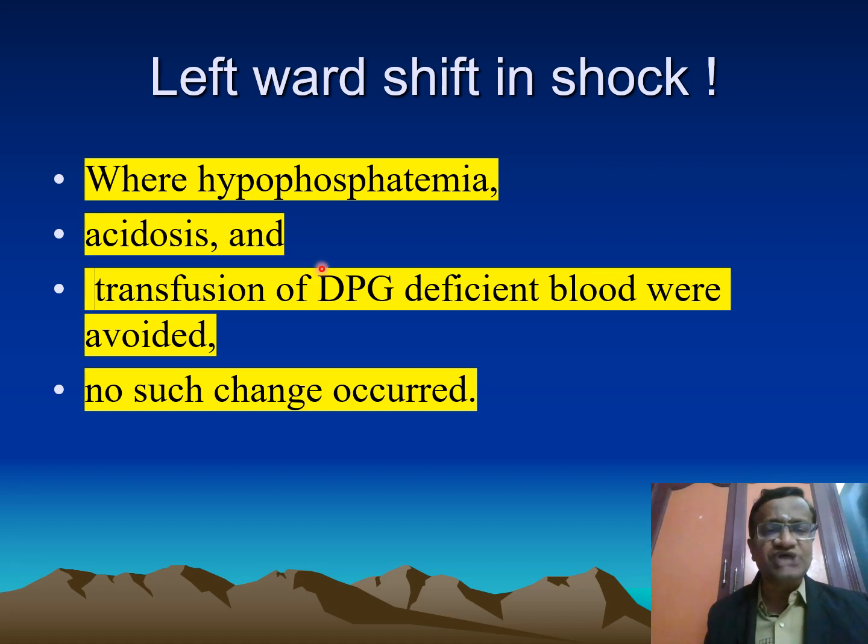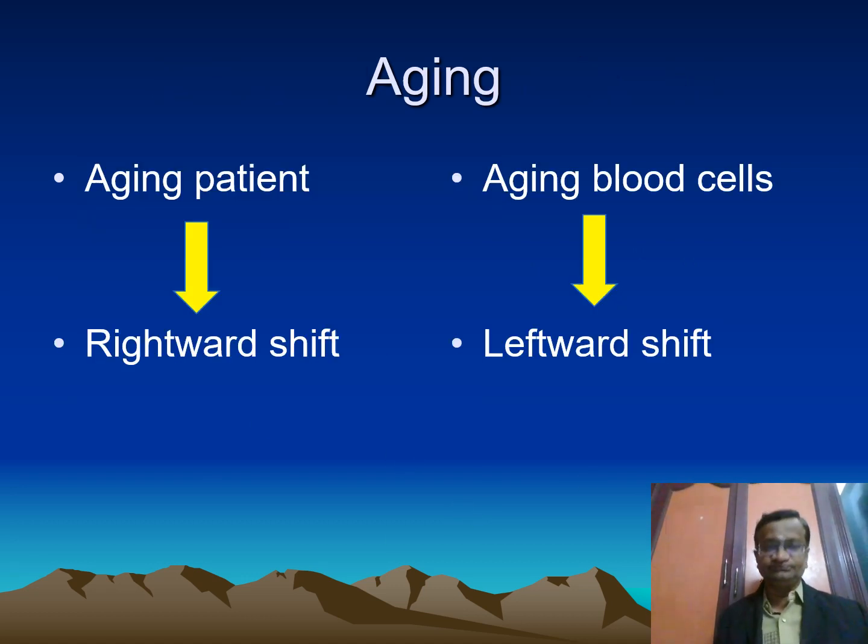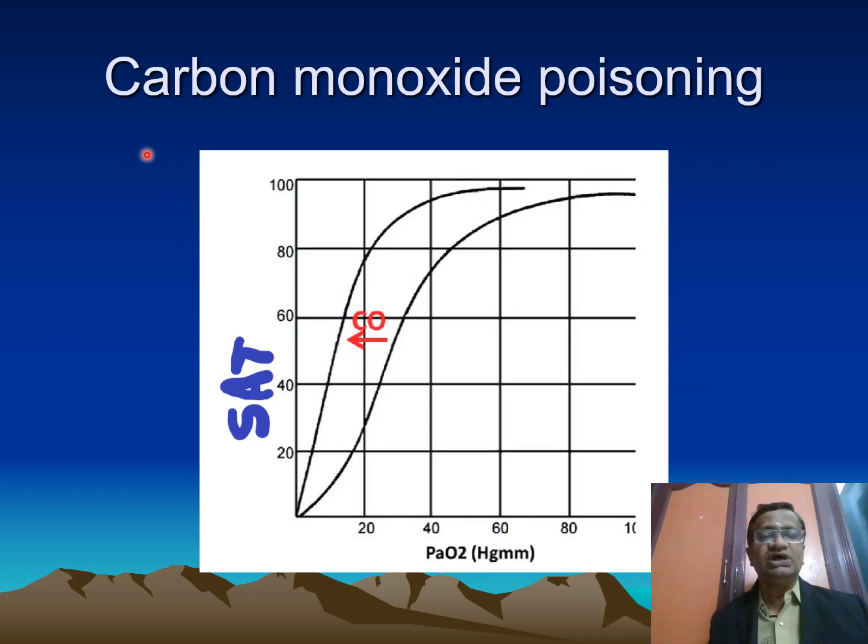Leftward shift in log shock, hypophosphatemia, acidosis, transfusion of DPG deficient blood were avoided. So no such change occurred. Now what is aging? Aging patient, rightward shift. Aging blood cells, leftward shift. Carbon monoxide poison, already I have told you, the shift of the curve. That is what is happening when you see the saturation gap.